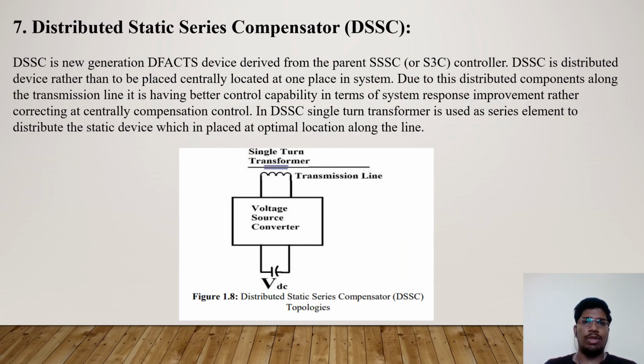Distributed Static Series Compensator (DSSC). DSSC is a new generation D-FACTS device derived from the parent SSSC or S3C controller. DSSC is a distributed device rather than being placed centrally at one place in the system. Due to these distributed components along the transmission line, it has better control capability in terms of system response improvement rather than control at a central component. In DSSC, a single turn transformer is used as the series element to distribute the static device, which is placed at an optimal location along the line.